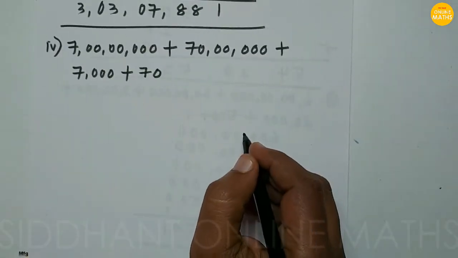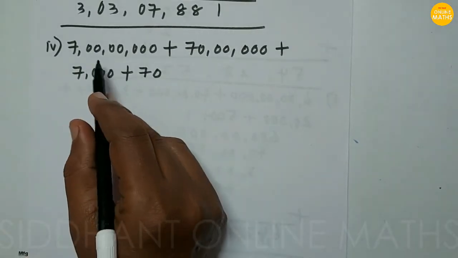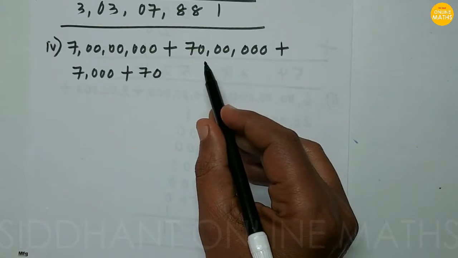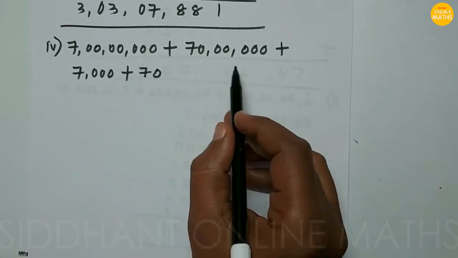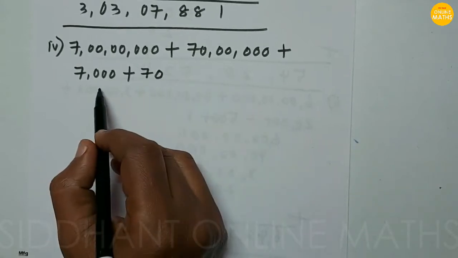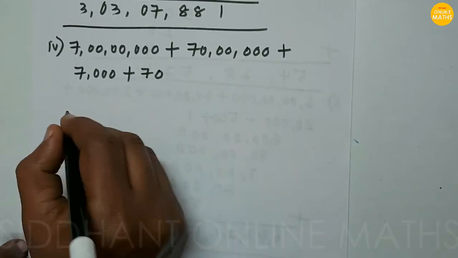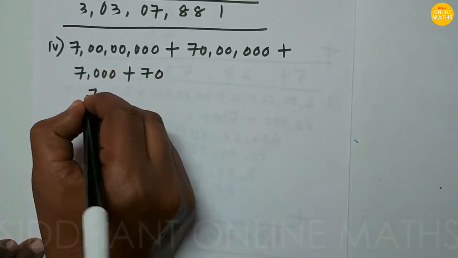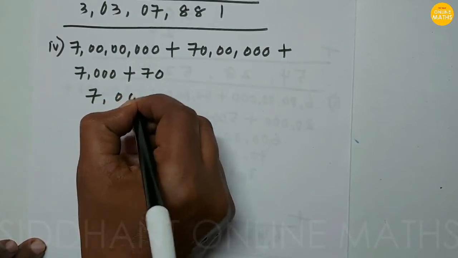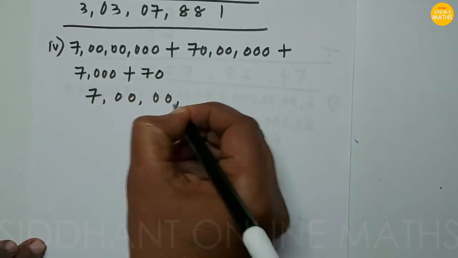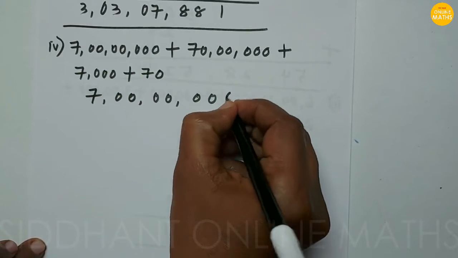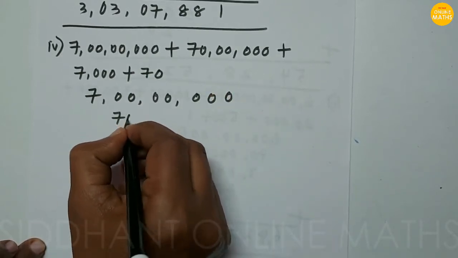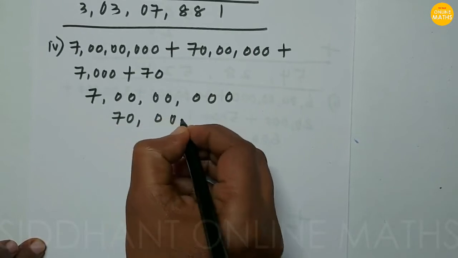Next, fourth problem, 7 crore 70 lakhs 7,070. So first we are going to write the 7 crore. Next 70 lakh at the lakh position.